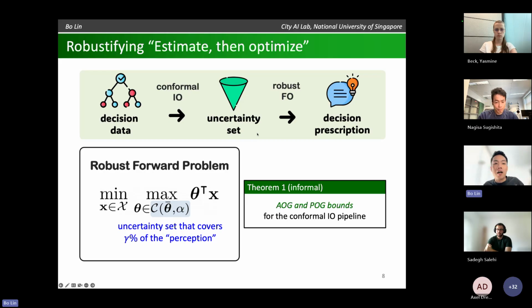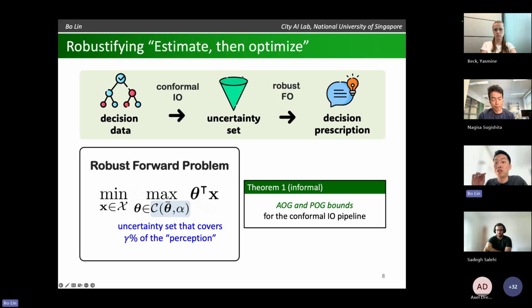Okay. So all is fine, but then in order to make this new pipeline work, the problem we have to figure out is how do we go from decision data to this uncertainty set? And this has actually never been done in the literature. Right, so in the robust optimization community, there's a huge literature on how to construct uncertainty sets using data. But unfortunately, those methods are not applicable in our problem because they require observations of the unknown parameters.